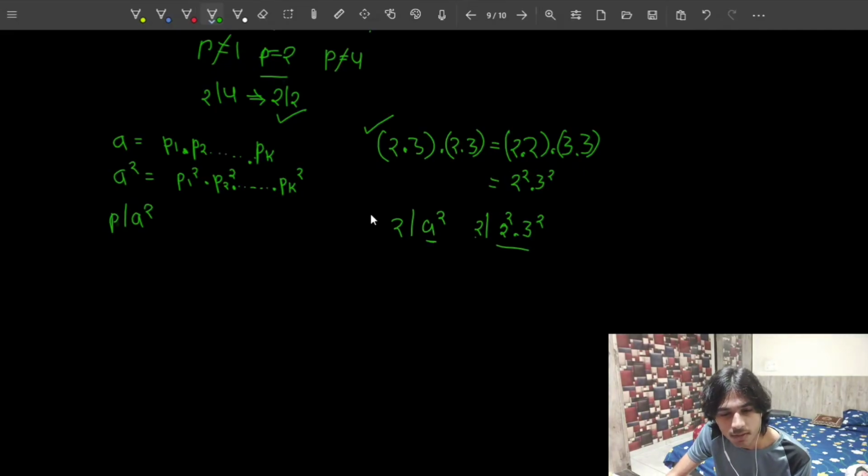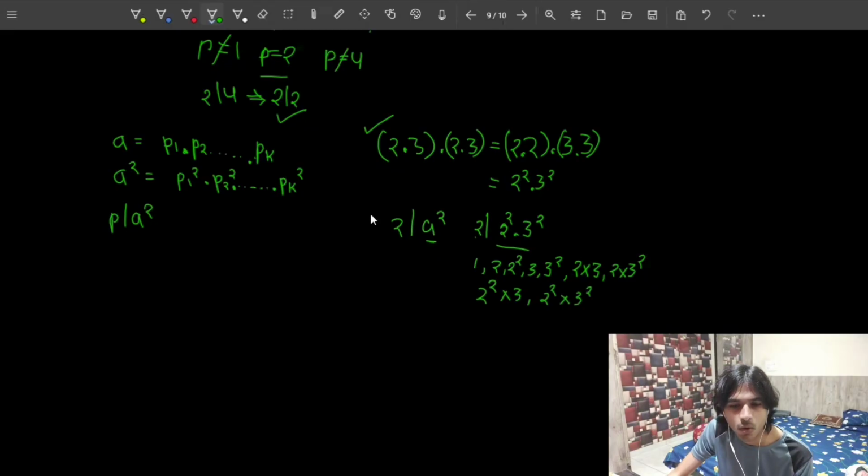And you will also see that the only numbers that actually divide 2 square and 3 square are either 1, 2, 2 square, or 3, 3 square, or 2 multiplied by 3, or 2 multiplied by 3 square, or 2 square multiplied by 3, and 2 square multiplied by 3 square. Only these are the natural numbers that actually divide A square, in this case 2 square multiplied by 3 square, and out of which only this and this are prime numbers.